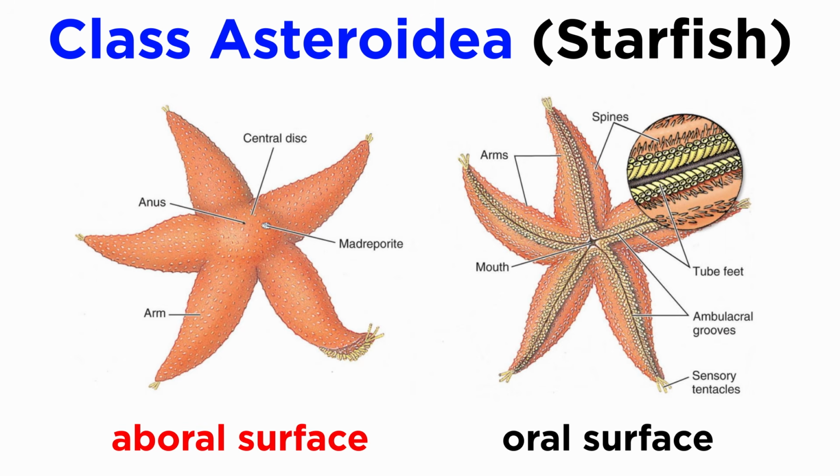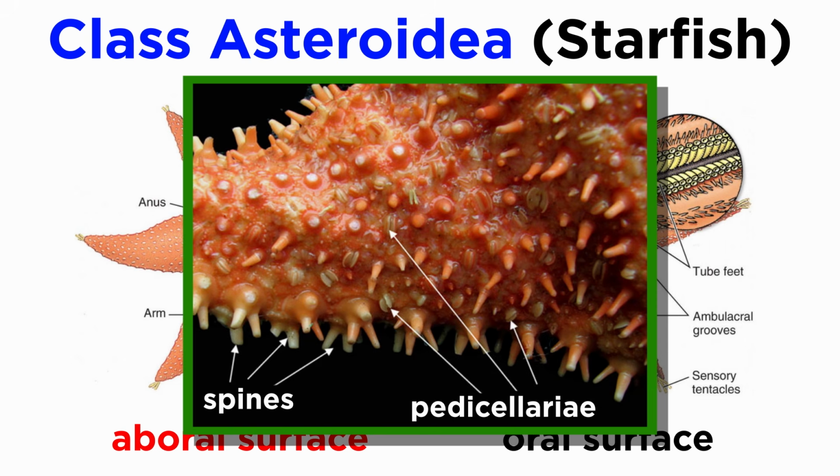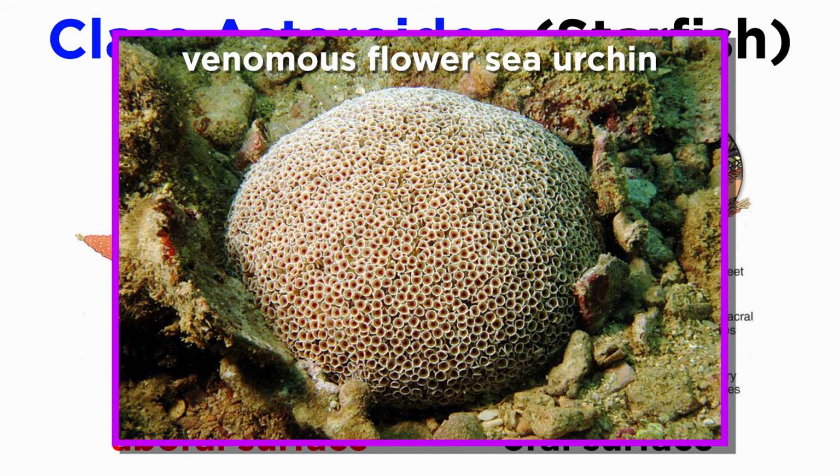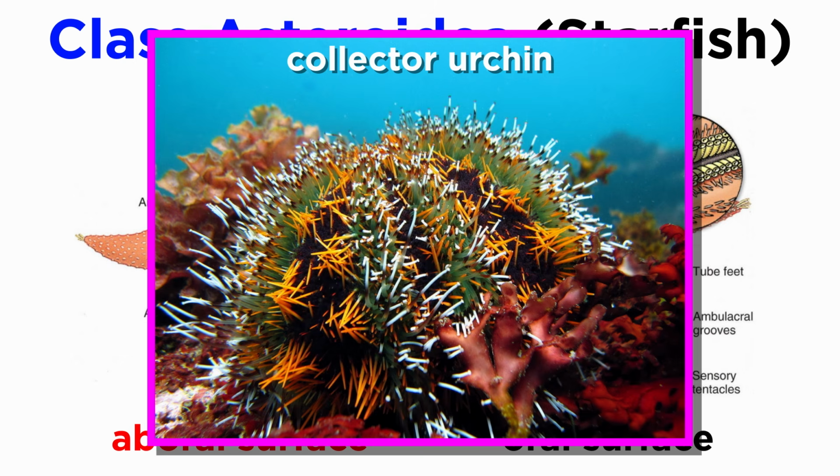Many echinoderms have an aboral surface, meaning the side opposite the mouth, that is rough and spiny, though in some species these spines are flattened so that the surface appears smooth. Around the bases of the spines are the minute pincer-like pedicellariae, which are manipulated by muscles and function in keeping the surface clean, aid in food capture like in the Velcro stars, and in some species protect papillae against predators, like in many urchins, such as the venomous flower sea urchin, and the collector urchin, which can actually eject its